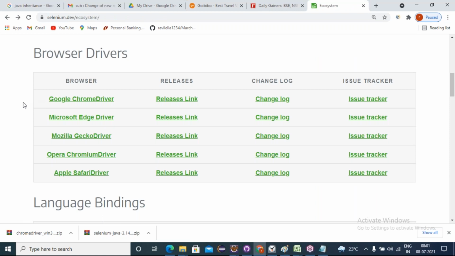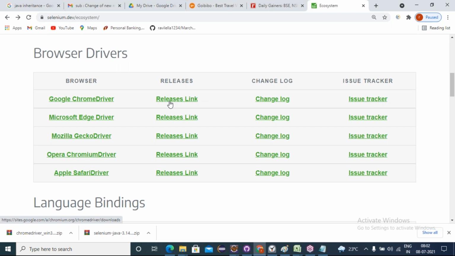Next is the issue tracker. Friends, all these browser drivers are developed by third-party teams. These are not developed by the Selenium community. So if you are using this version of Chrome drivers and I face any issue, how do I come to know? That's why they have given one link called issue tracker.